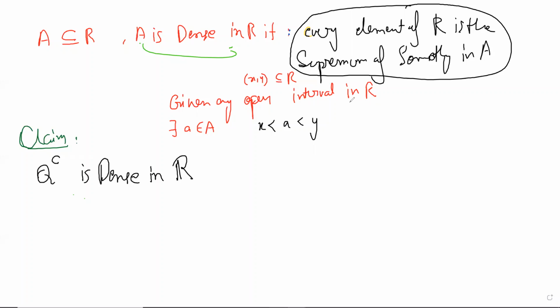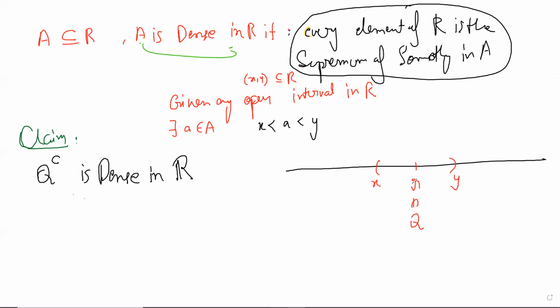No, but yeah, they were right. So Anish is saying by the density of Q, there exists an r in x comma y. But we want to show that there exists an r in Q complement that is in x comma y. I hope you are understanding my point. If you expand on it, maybe your point will prove it, but you have to say more. If you just say that there is an r in Q, that doesn't say anything. We want something in Q complement which is here.